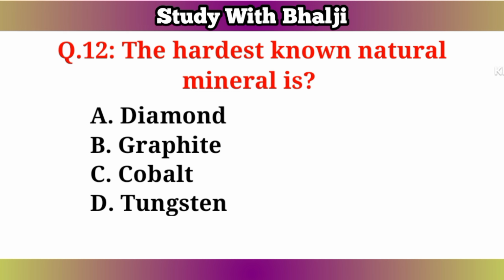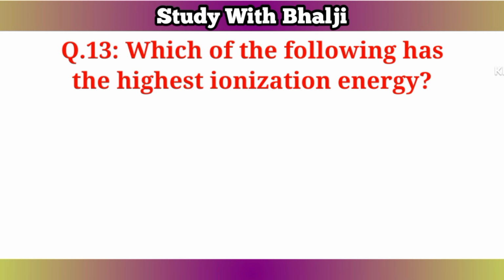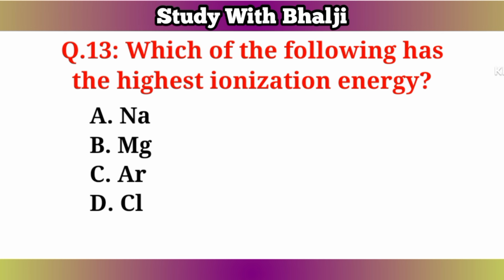C. Cobalt. D. Tungsten. The answer is A. Diamond. Question number 13. Which of the following has the highest ionization energy? A. Na. B. Mg. C. D. Cl. The answer is C.